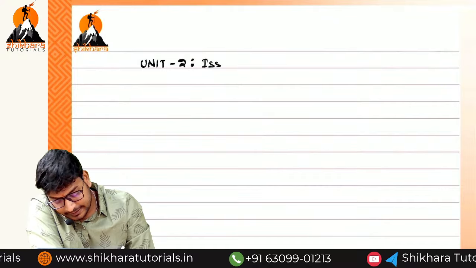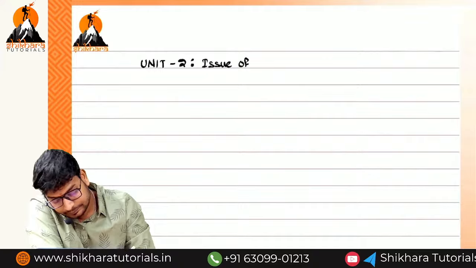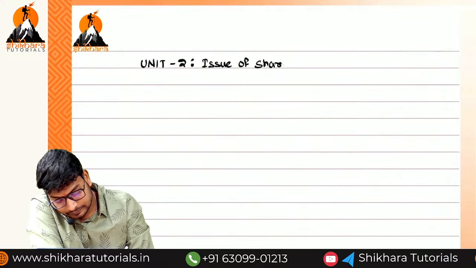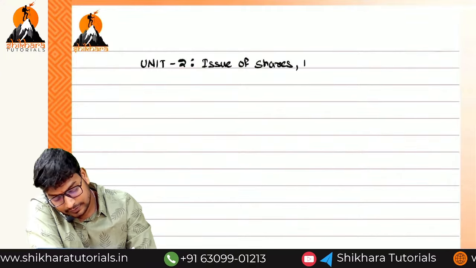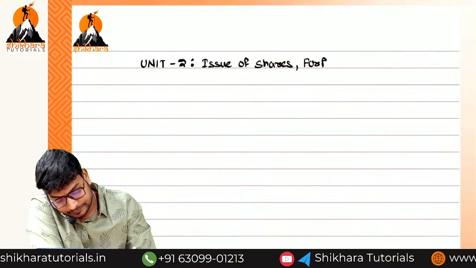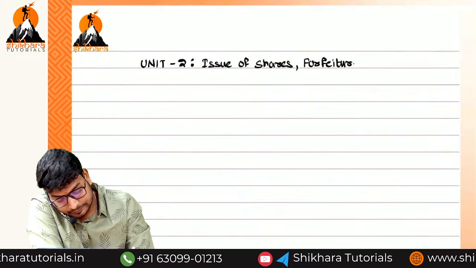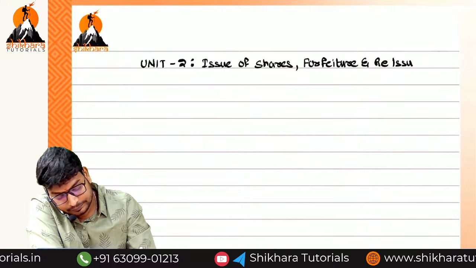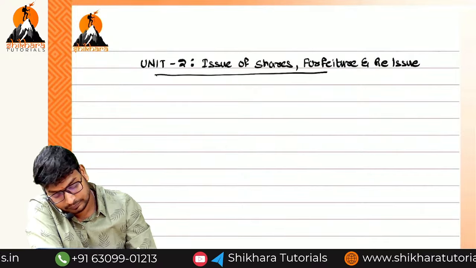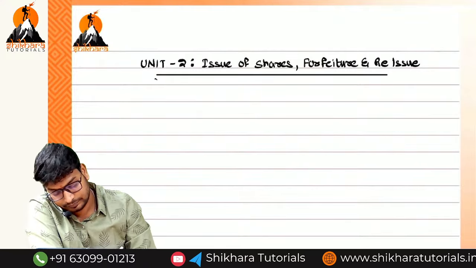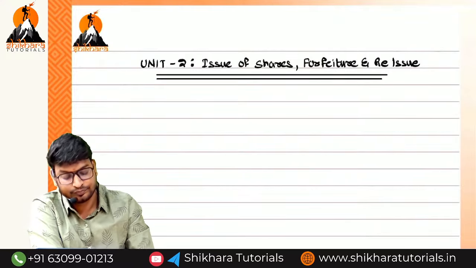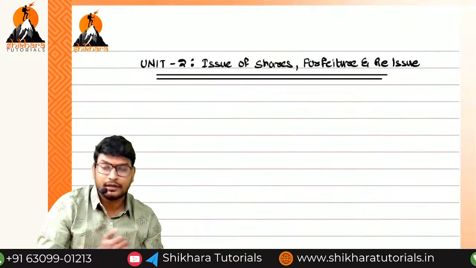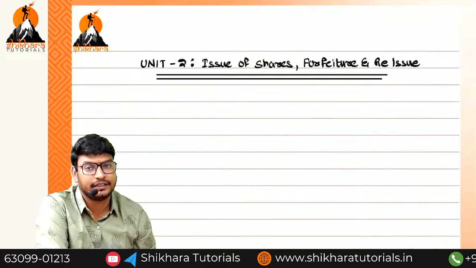Issue of shares, forfeiture and reissue.